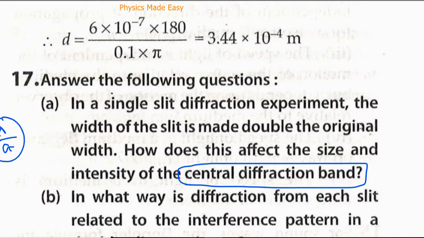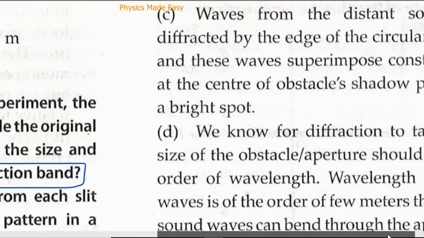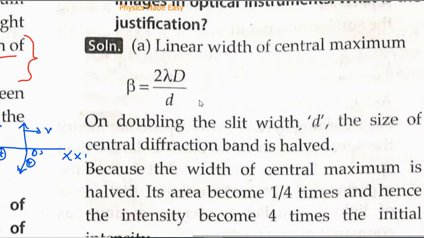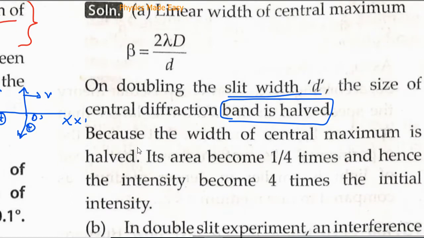And the second part is intensity. As you increase the width, more and more light will fall, and the intensity is given by this. He has given us the formula. D is the slit width. I have already told you, if we make it double, then the width of the central maxima will be halved. Now because the width of the central maxima is halved, it means the area will become 1/4 and the intensity will become 4 times.